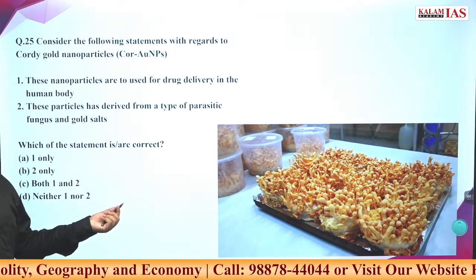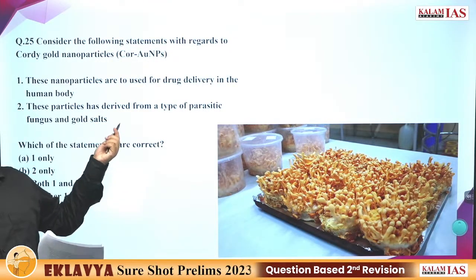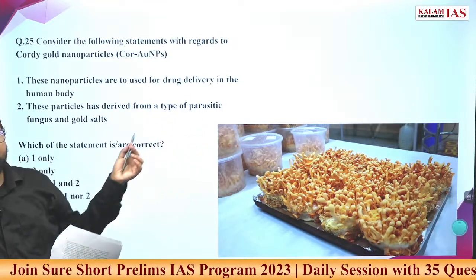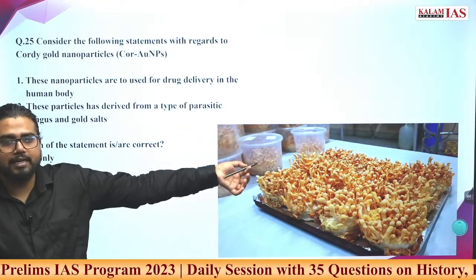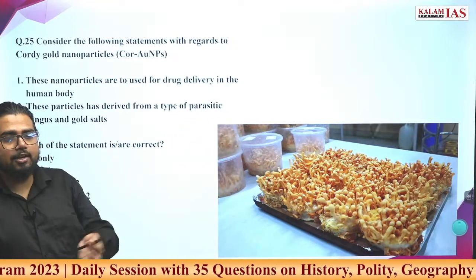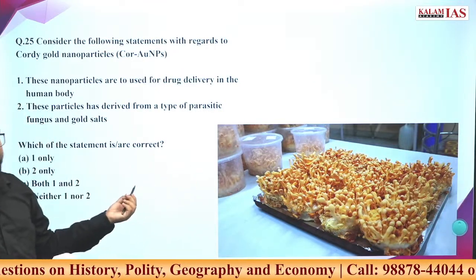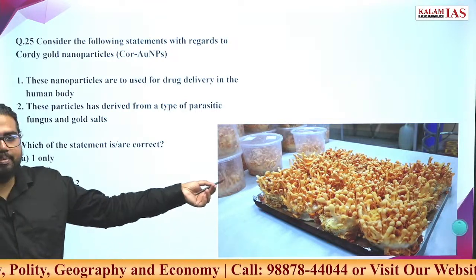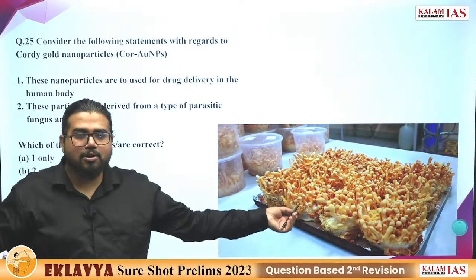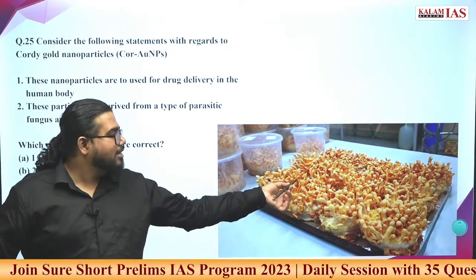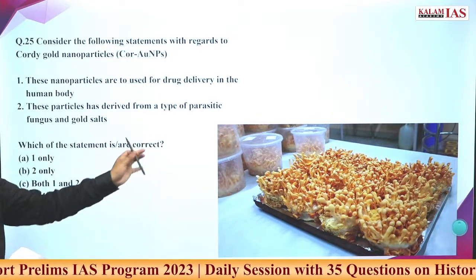Go ahead. There was one statement, in UPSC or our test: nanoparticles are only produced artificially, or nanoparticles are naturally produced. This is one example, where a fungus is even producing nanoparticles. So it doesn't mean that nanoparticles are only artificial. This was a UPSC question, and we have put this question in our test series. The fungus is being grown like this with the conditions you provide it. The salt, its pH level, all these chemical properties you control and get the desired output. Basically it's like a mushroom with special power, superpowers.